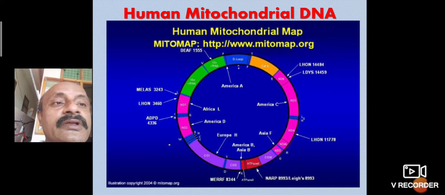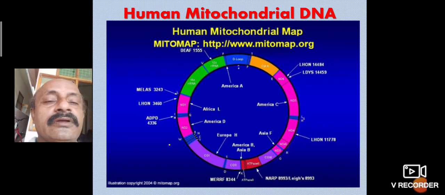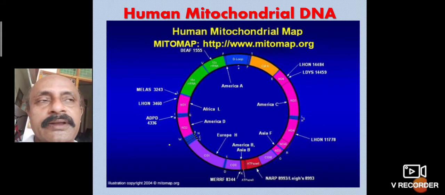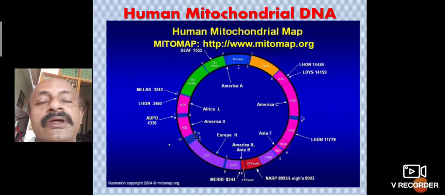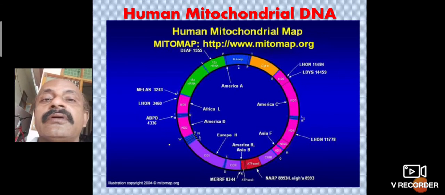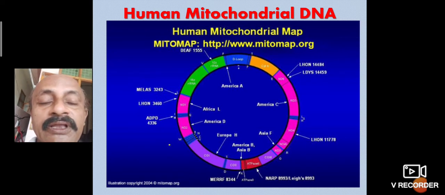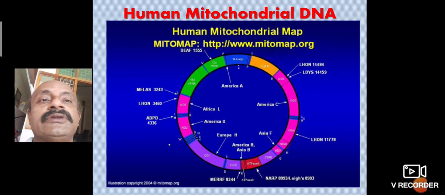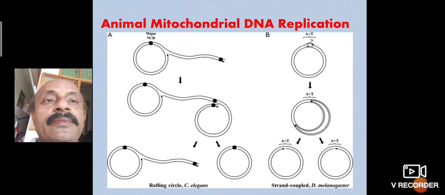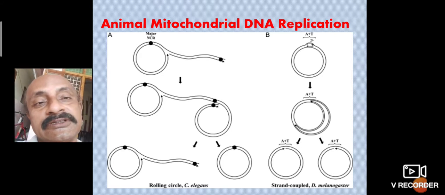So it has several types of genes, such as tRNA genes and also ribosomal genes, which help in respiration. Mutations can also affect mitochondrial DNA in human beings, causing diabetes, sugar diseases, and brain strokes. It is very important for animal mitochondrial DNA replication to take place.